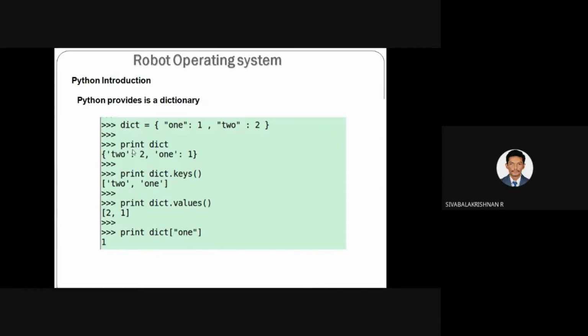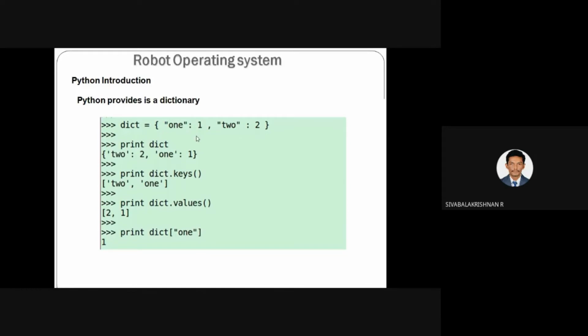If you want to print the dictionary, directly print dic. If you want to get the keys, where key is nothing but the variable, print dic dot keys. If you want to get the values of the dictionary, specify dic dot values. So using the values function, you get the values of the dictionary, and using the keys function, you get the corresponding variables.